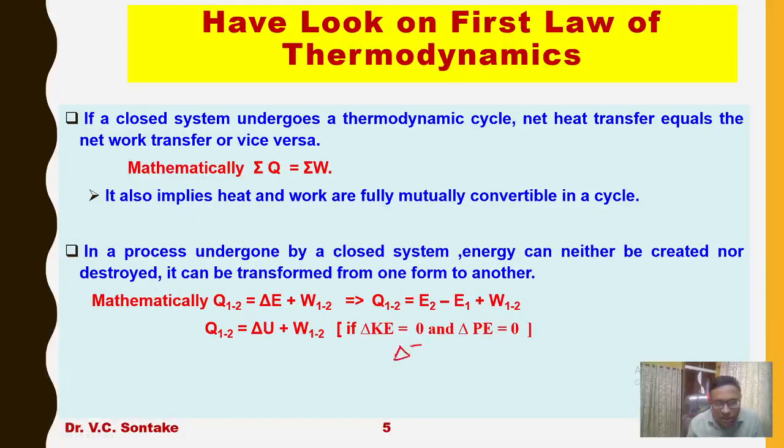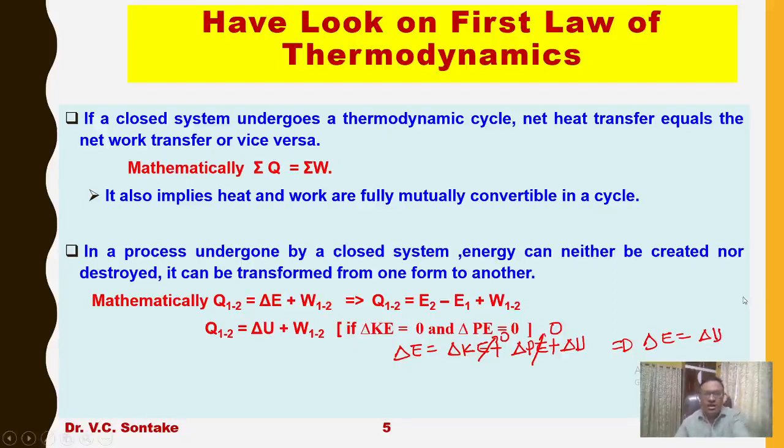Because delta E is equal to delta KE plus delta PE plus delta U. So if the change in entropy and the changes in kinetic and potential energies are 0, under such conditions, the change in total energy will be due to the change in total internal energy, where U is the internal energy of the system.